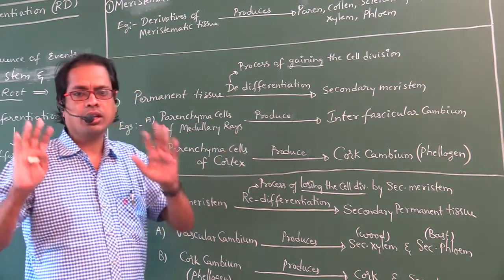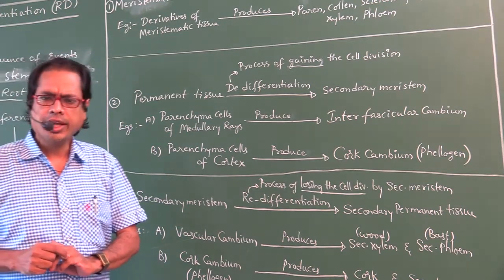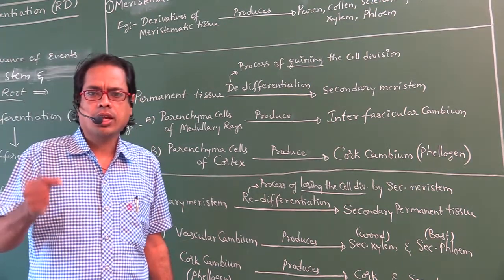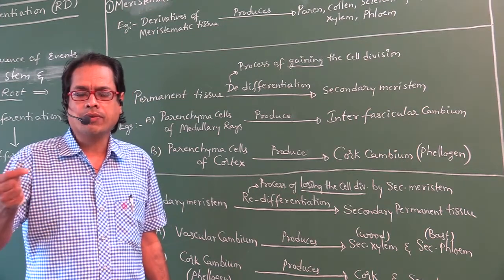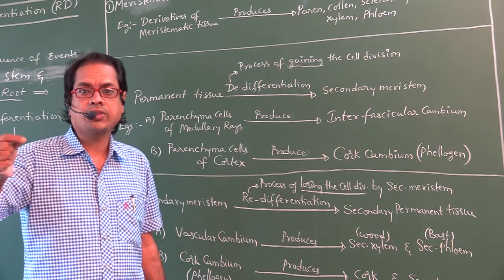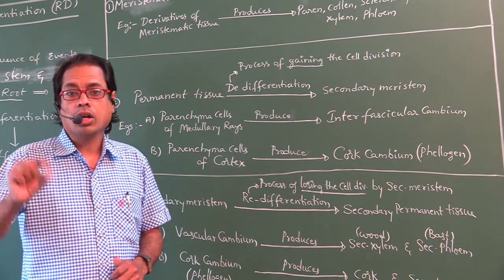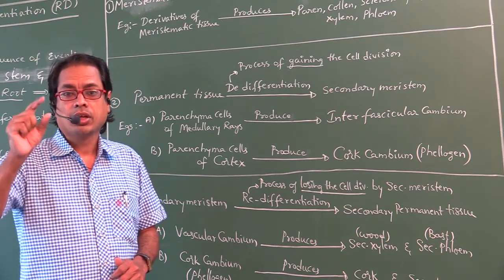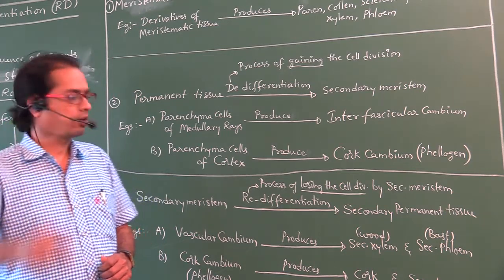Whereas in dicot root, vascular cambium is formed from a part of pericycle and a part of conjunctive tissue. Also in dicot root, cork cambium is formed from pericycle.